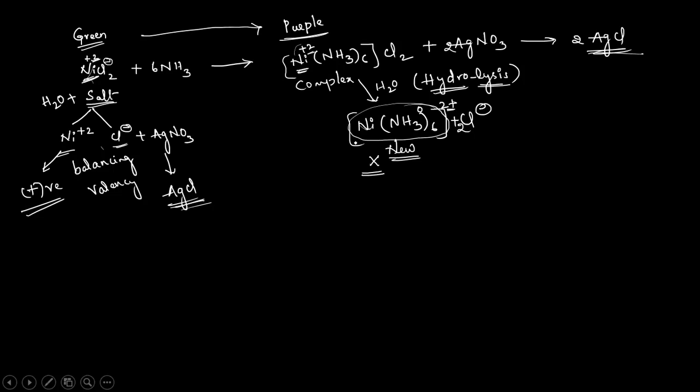And one more thing I forgot to tell you: here it is balancing its valency, right? Nickel is in the plus 2 oxidation state and it is forming two bonds with the two chlorines. It is fine, it has balanced its valency. Here also nickel is in the +2 oxidation state only. But how many ligands are there? How many ammonia molecules are there here? 6 ammonia molecules are there.